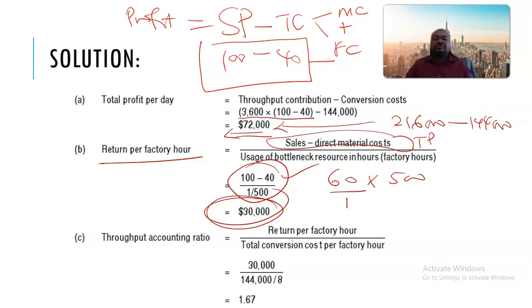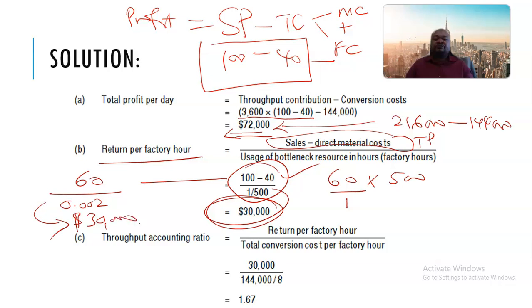Or if you don't want that, you can as well proceed with this. We know that the numerator is 60, but we have already found out that 1 over 500 is equal to 0.002. So if you solve this, you can still arrive at 30,000. We are saying 60 over 0.002, we arrive at 30,000. So it's very, very simple indeed.